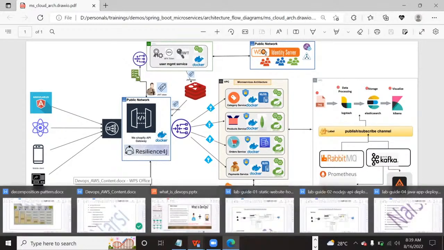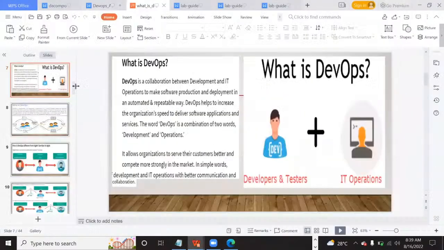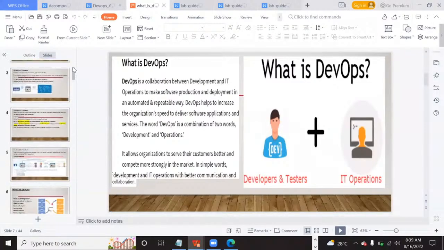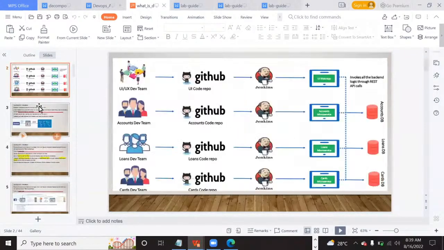These microservices, we will automate. How do we automate? Like this: each and every microservice will be automated using the CI/CD process.